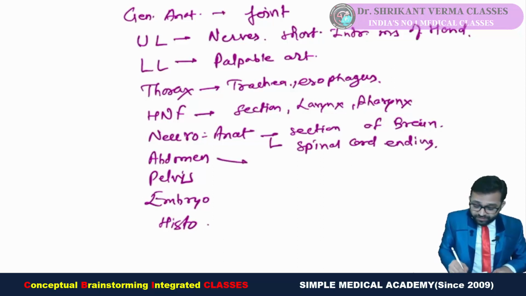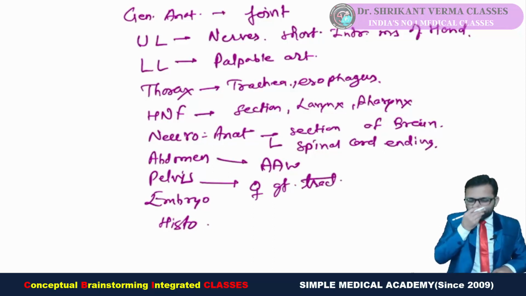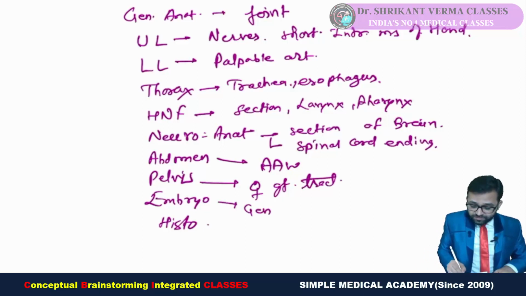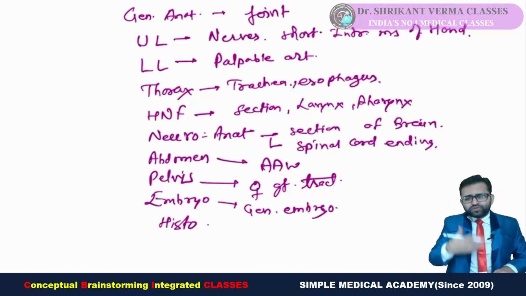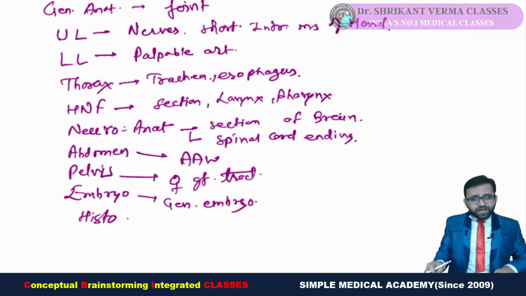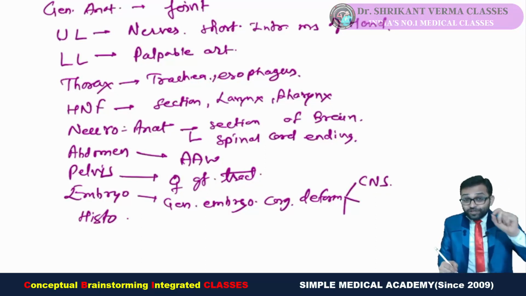Fine. Abdomen, anterior abdominal wall, and pelvis. This time question was focused for the, you can say, female genital tract, because they ask about even the epithelium. Okay, that's why you have to talk about this. Embryology, you can see for the general embryo, the antral, pre-antral, corpus luteum, corpus hemorrhagicum, antrum, this all you will see in your physiology portion also. Okay, so one question may be asked from the general embryology, and another one, they are our congenital deformity related with the CNS development, meningocele, meningomyelocele, neural tube defect.